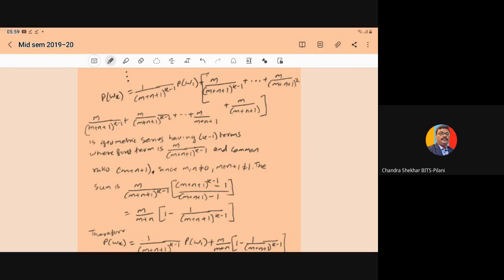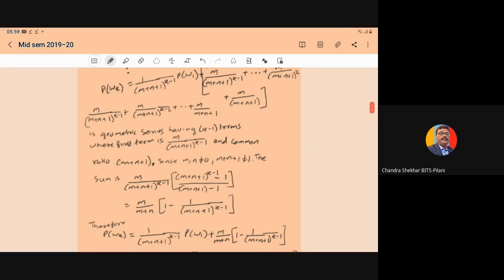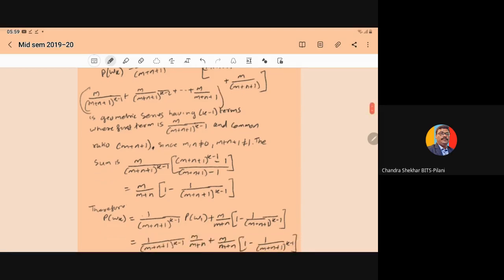Here you can write the sum of this series as a into r to the power n minus 1 upon r minus 1. So it becomes m upon (m plus n plus 1) to the power k minus 1 into (m plus n plus 1) to the power k minus 1 upon (m plus n plus 1) minus 1.